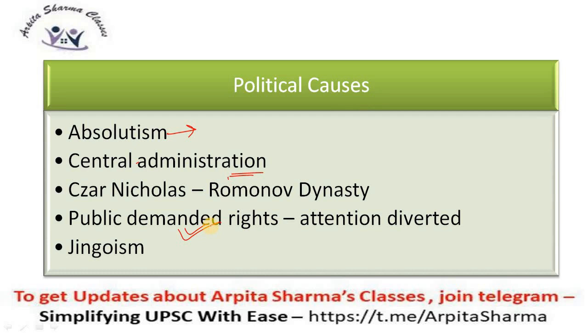Also, people started demanding rights. Why? Because, as I have already told you, Europe was going through a change of ideology. Socialism was emerging after the Industrial Revolution. Socialism, capitalism, these were the ideologies that were emerging in Europe. So, the people of Russia thought that now was the time to also demand their political and cultural rights. They demanded rights from the king, but the king didn't want to provide them with any rights. So, he diverted the attention of the public via jingoism.